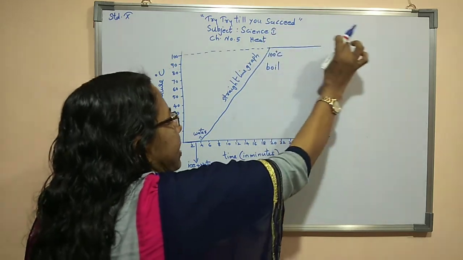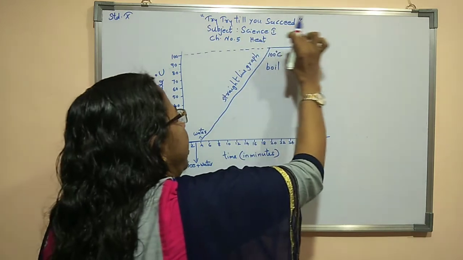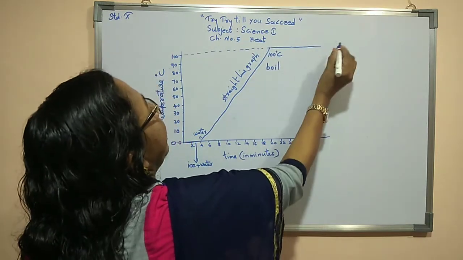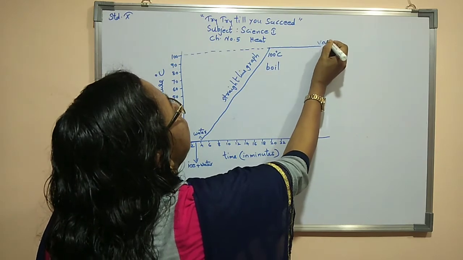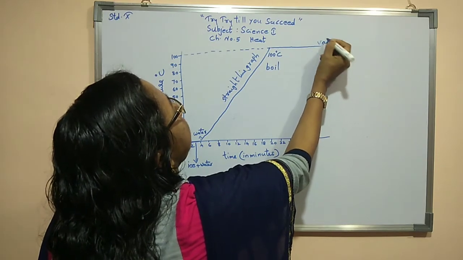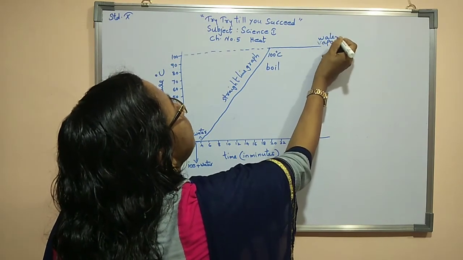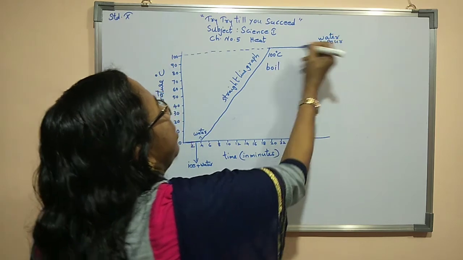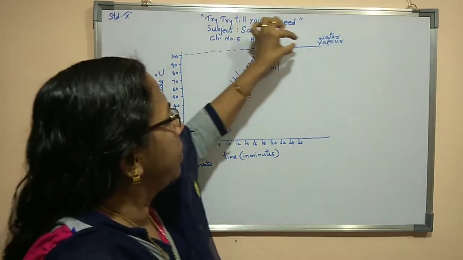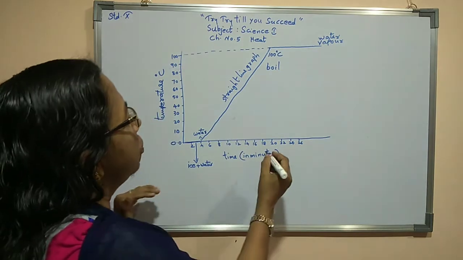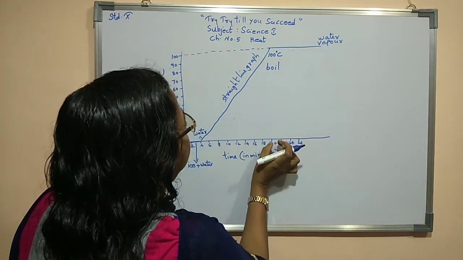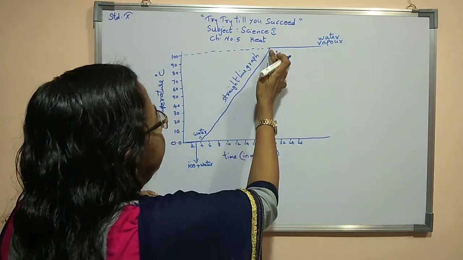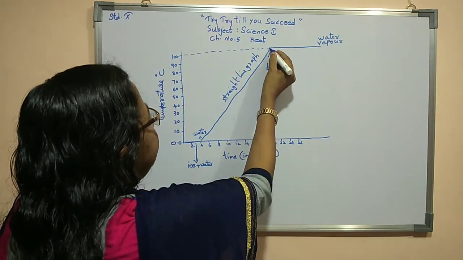Till when? Same way, 100 degree Celsius temperature is maintained till it is fully transformed to water vapor. So we can say that approximately between 20 and 22, 100 degree Celsius is reached.